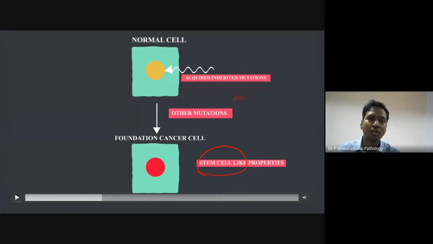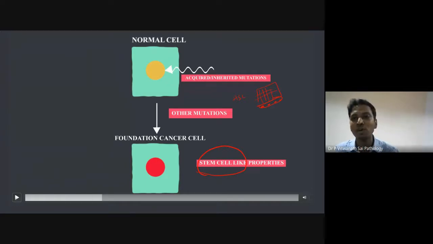Apart from that, do we have any other common example? Which tissue always gets turned over all the time? Is there any organ in your body which turns over all the time? Very good, epithelium. Which epithelium more commonly? Our skin, right? Is there any stem cell in the skin? Skin is lined by stratified squamous epithelium, and the bottom layer is called the basal layer. Above the basement membrane, you have the basal layer. The basal layer acts as the stem cell of the skin. The top layers go away, but the bottom layers produce more and more.